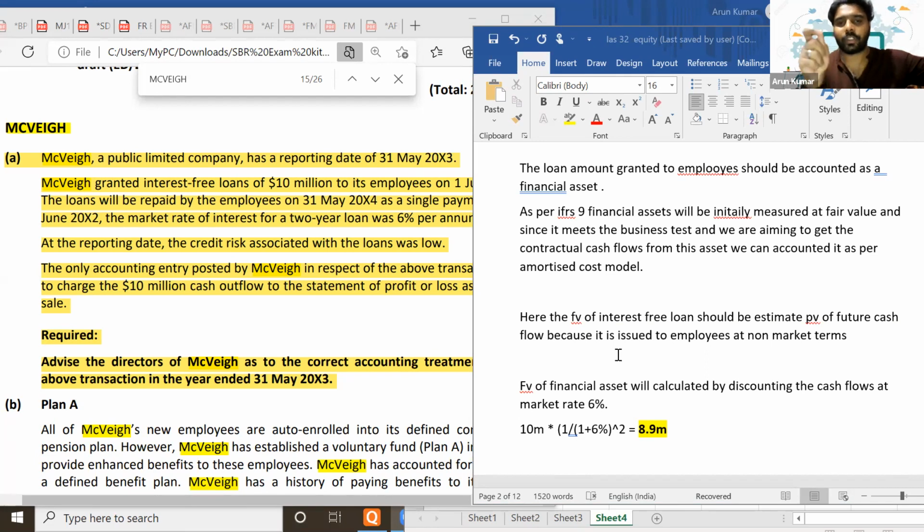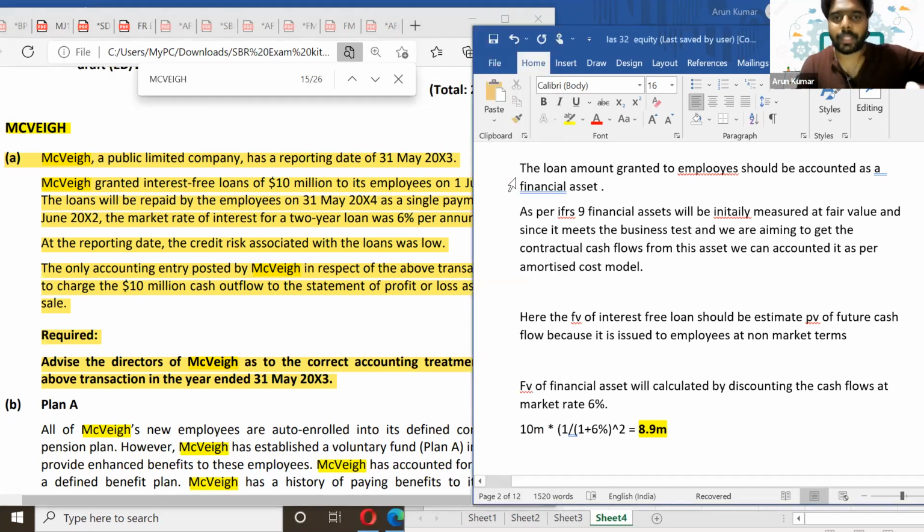You can just say that it should be derecognized and this is the actual accounting treatment. Otherwise, you can just show the correction entry. It's up to you, because anyway they haven't talked about any kind of entries here. Just mention the fact that whatever entry we have made to cost of sales should be reversed and this is how it should be accounted. Clear?